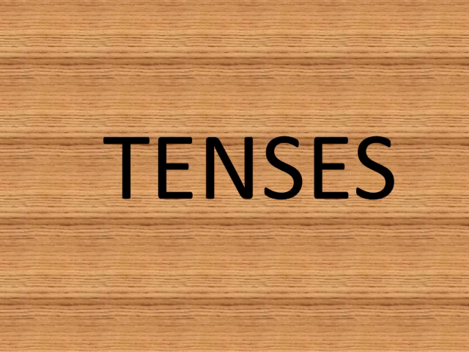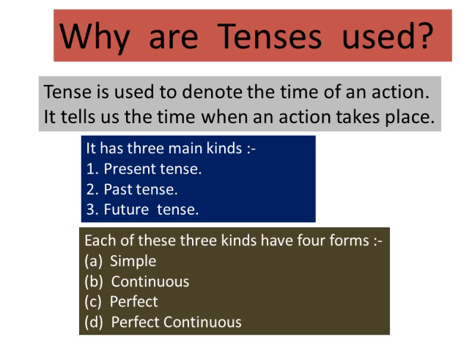Obviously it is a very important thing. So why do we use tense? Tense is used to denote the time of any action. It tells us the time when an action takes place.